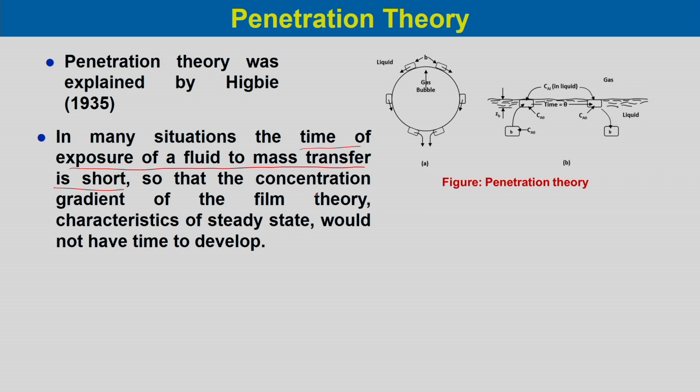The concentration gradient discussed in the film theory, which is a characteristic of steady state conditions, would not have time to develop. So, for short contact time the concentration gradient will not develop.